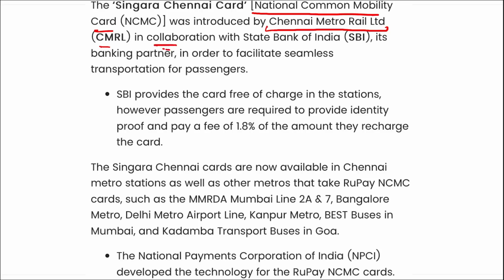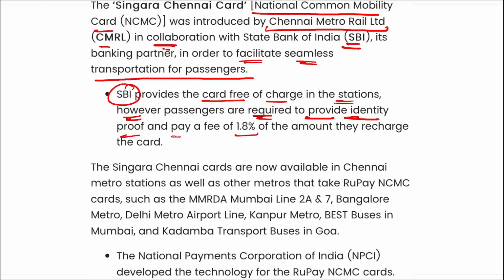Here it was launched in collaboration with SBI, its banking partner, in order to facilitate seamless transportation for passengers. Here SBI provides the card free of charge in stations. However, passengers are required to provide identity proof and pay a fee of 1.8% of the amount they recharge the card.